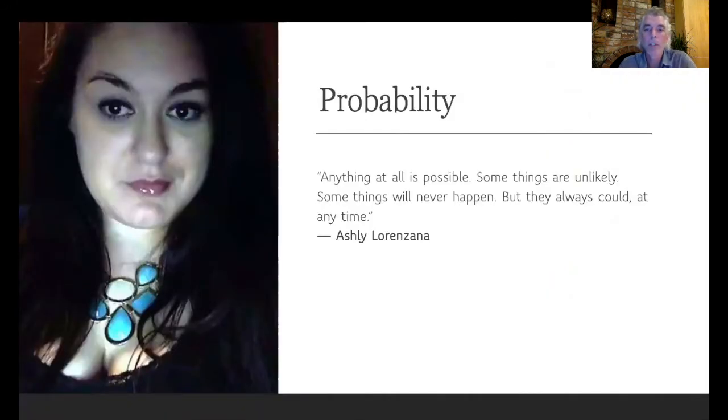I wanted to start with this quote about probability. Anything at all is possible. Some things are unlikely. Some things will never happen, but they always could at any time. I like this quote because I think it gets across the magical properties of probability that are this really interesting mix of fundamentally important and profound, as well as being pretty vague. And what I hope to do in this video is to wade through some of that vagueness to help give you a better understanding of the basic principles of probability and why it's important.